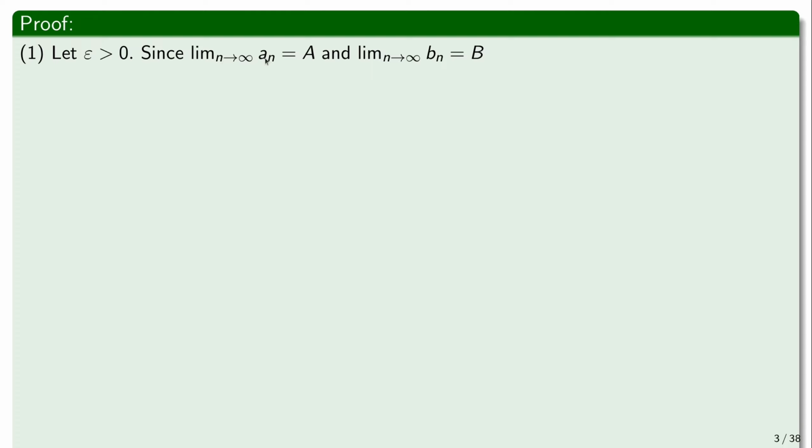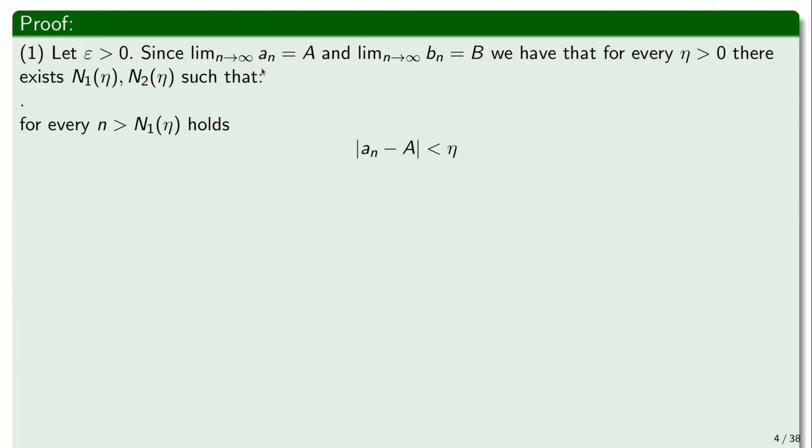So since the sequence an converges to a and bn converges to b, then an can be as close as we please to a, and bn can be as close as we please to b. So restating this statement formally, and noting that epsilon here is reserved, we'll just use another later. We have that for every positive number eta, it doesn't matter what the name of the number is, there exist n1 of eta and n2 of eta, such that for every n that is greater than n1 of eta, an minus a is smaller than eta.